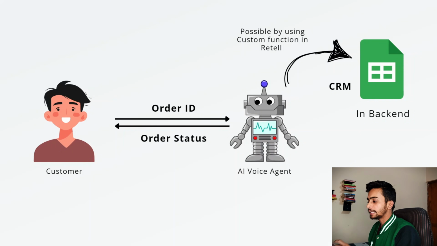Based on that, the AI voice agent goes to the CRM in the backend and searches for the row in which the order ID given by the customer appears. Based on that, the voice agent is able to find the order status of that product, and it gives that order status as a response back to the customer. So in this way, the AI voice agent that we are making today will run.